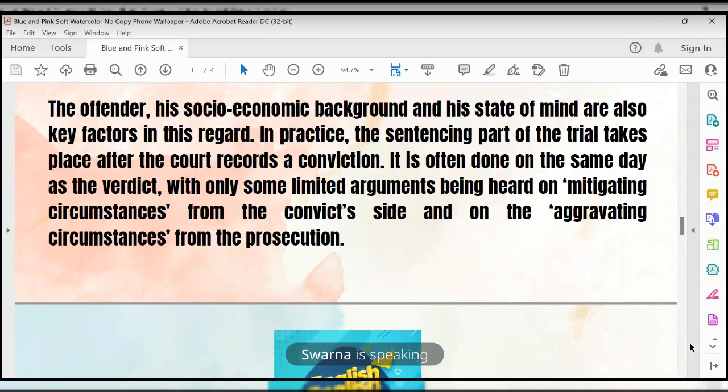Also we know that the court is not going to waste its time on meaningless arguments, so it gives a limited time to make arguments on both sides, mitigating circumstances and aggravating circumstances from the prosecution. That's it. Please scroll.